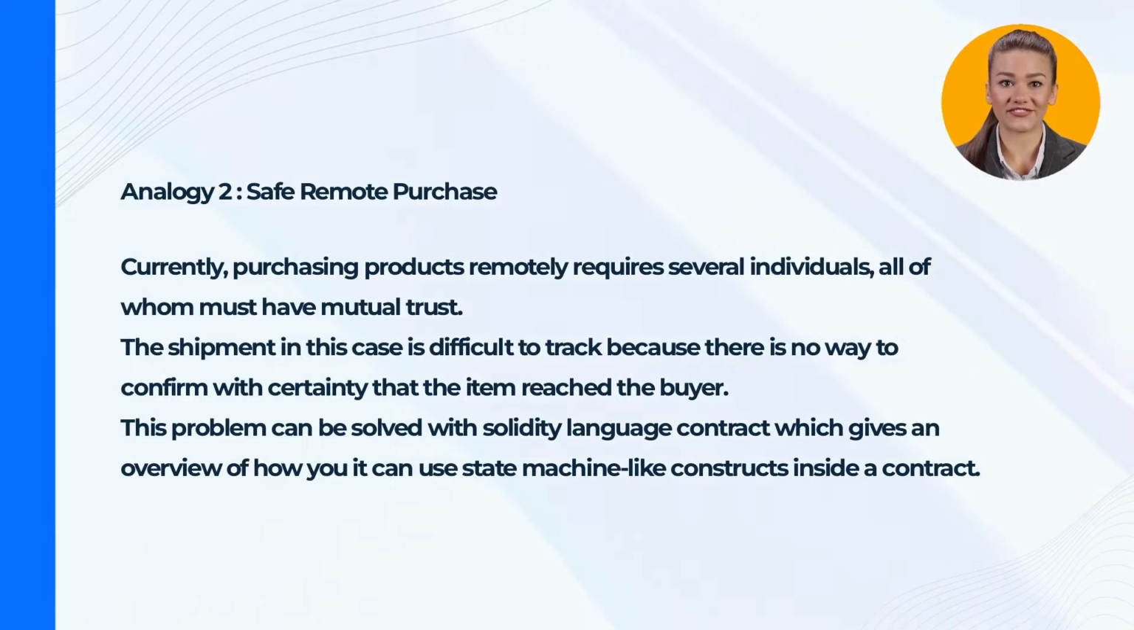Analogy 2. Safe remote purchase. Currently, purchasing products remotely requires several individuals, all of whom must have mutual trust. The shipment in this case is difficult to track because there is no way to confirm with certainty that the item reached the buyer. This problem can be solved with a Solidity language contract, which gives an overview of how it can use state machine-like constructs inside a contract.